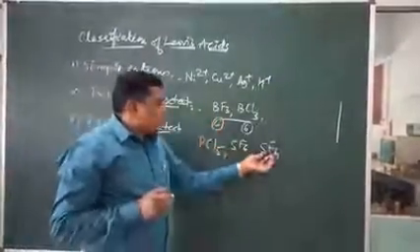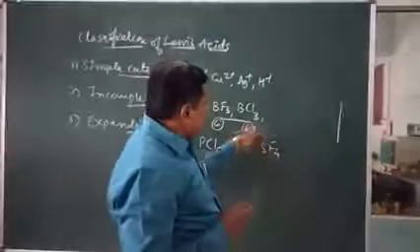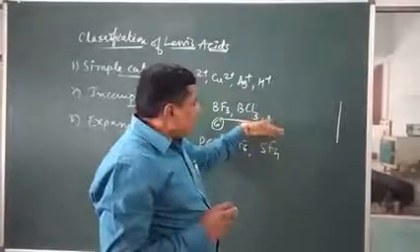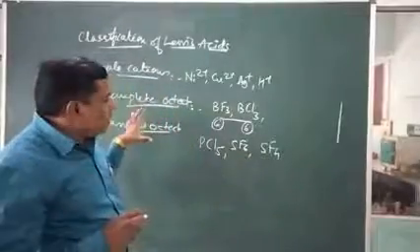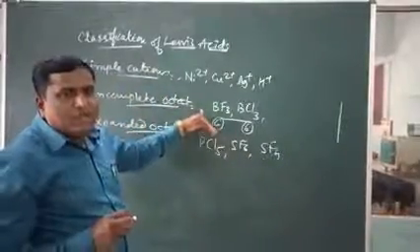These expanded octet molecules can act as Lewis acids.